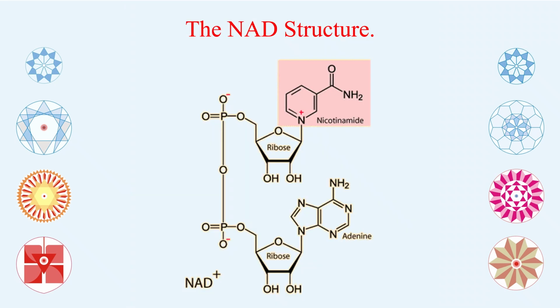Now come to the question of NAD structure. This is something which goes to the next stage of molecules. You can see in this structure very clearly you have nicotinamide on top and also down, and ribose 5-phosphate. These two 5-phosphates, adenine and nucleotide as such, make the NAD structure.